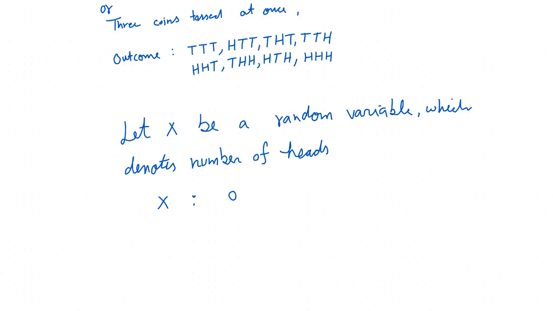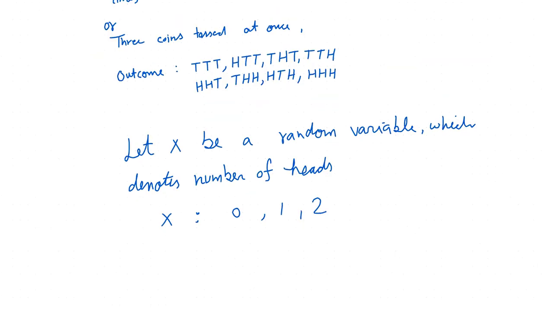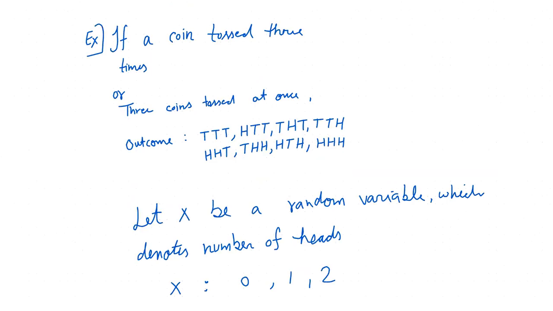For one head, it is 1, and for 2 heads, it is 2. So the values of the random variable are 0, 1, 2 and so on for this experiment, when we toss a coin 3 times or toss 3 coins at once. Now let us form the probability distribution.